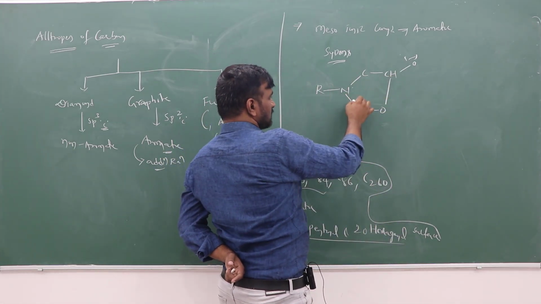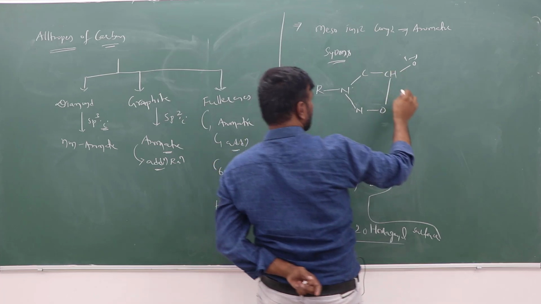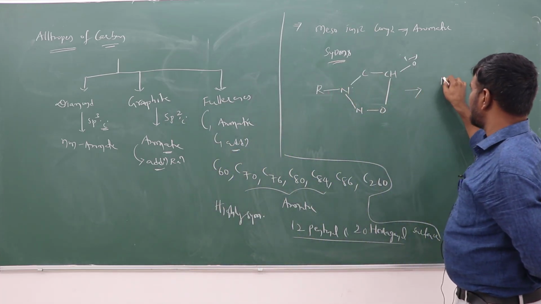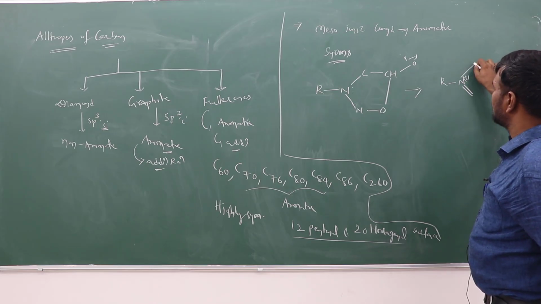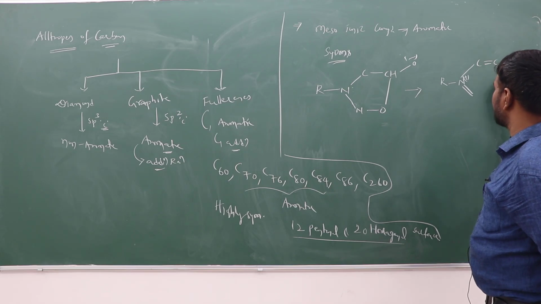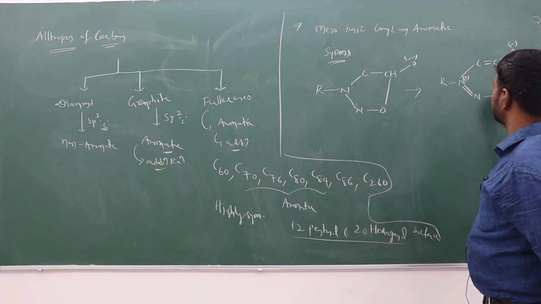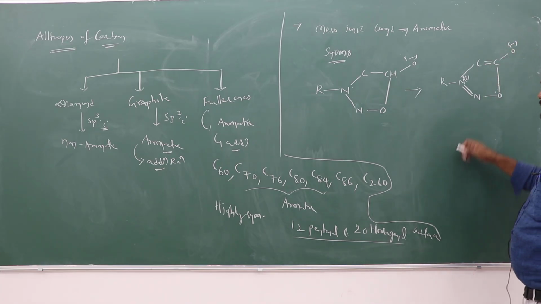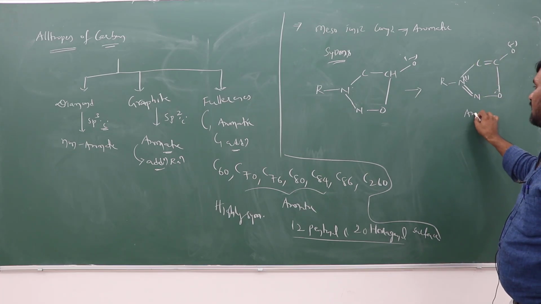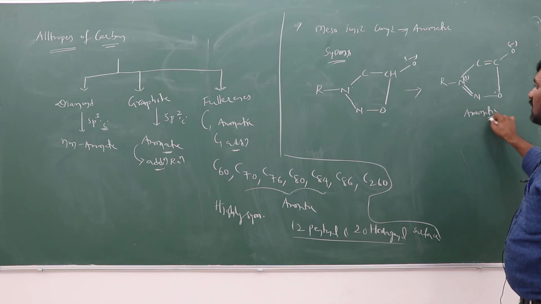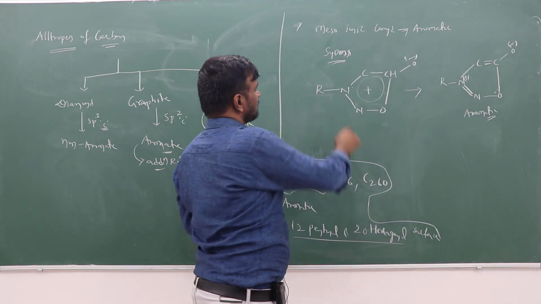If the lone pair of electrons moves towards this plus, and this H plus is lost, a double bond forms and it turns aromatic: N plus, C double bond C, O minus. Here also a lone pair of electrons is there. So this is aromatic, with 6 pi electrons. This meso-ionic compound is aromatic. This is sydnone.